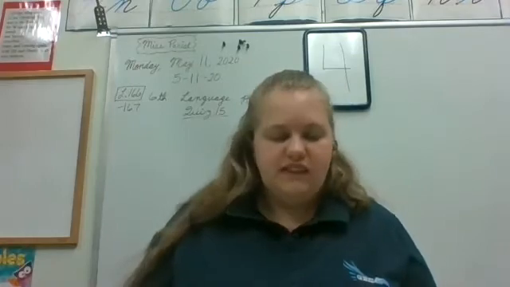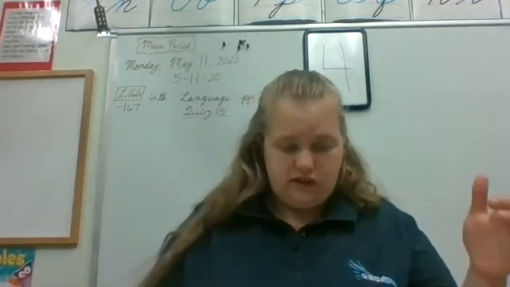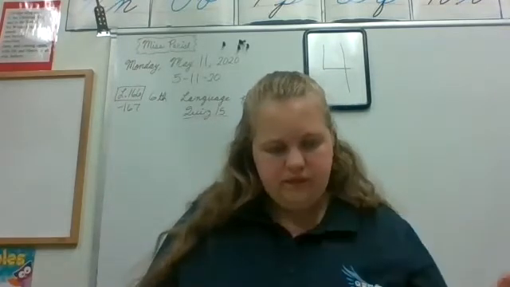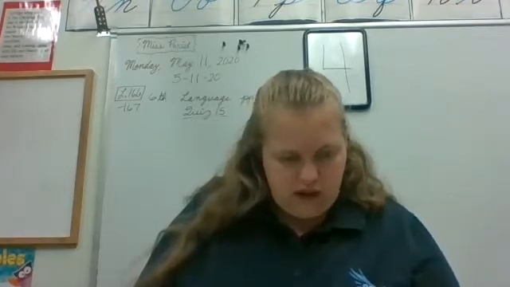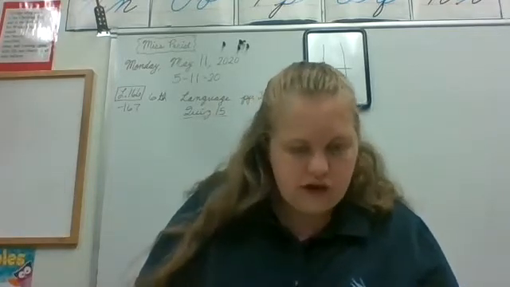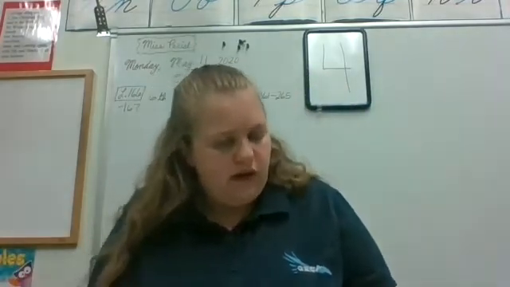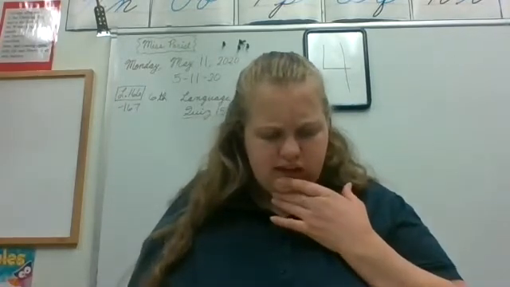And then 262, looking back, this starts the review. Okay, so we're going to be doing lots of review. So on notebook paper, correct each fragment or run-on. So these are fragments or run-ons.